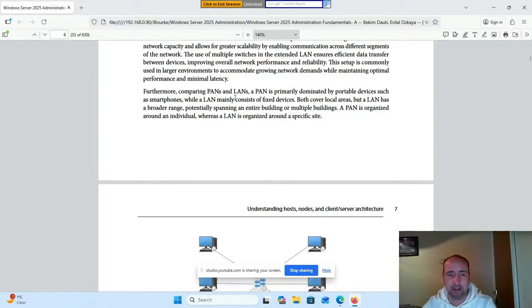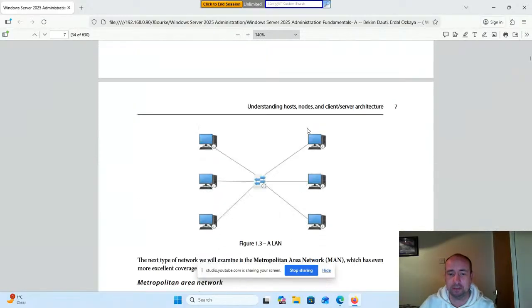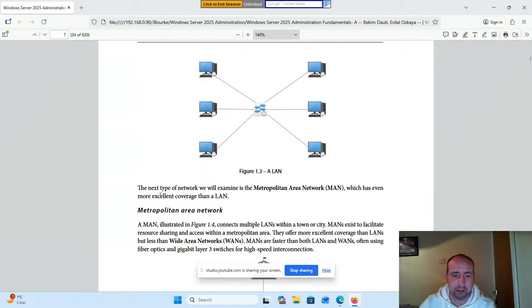Furthermore, comparing PANs and LANs, a PAN is primarily dominated by portable devices such as smartphones, while a LAN mainly consists of fixed devices. Both cover a local area, but a LAN has a broader range, potentially spanning an entire building or multiple buildings. A PAN is organized around an individual, whereas a LAN is organized around a specific site. So you can see here a picture of a LAN, which has 6 computers, and in the middle is a switch.